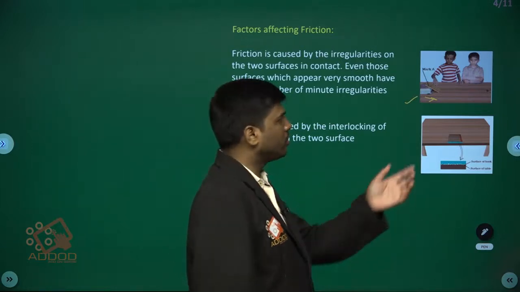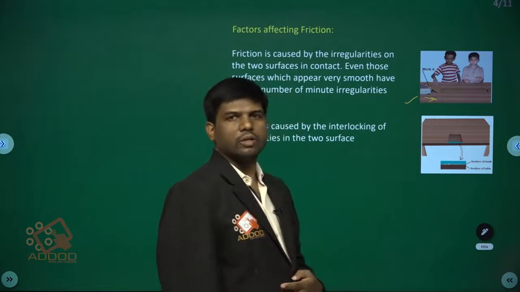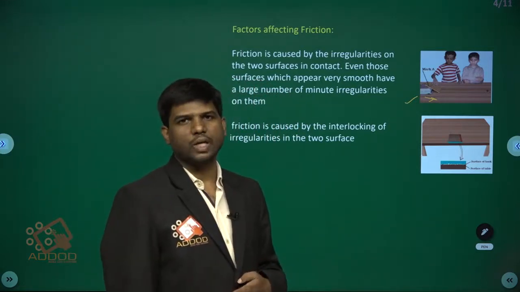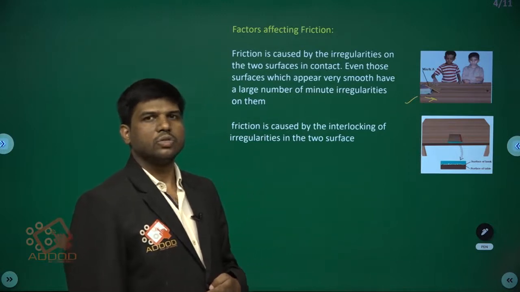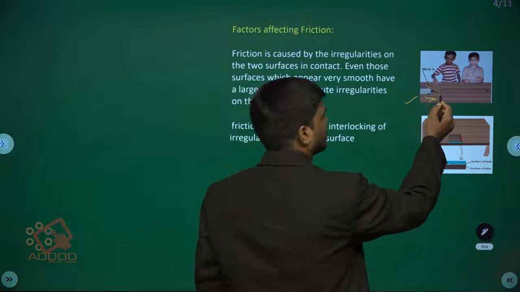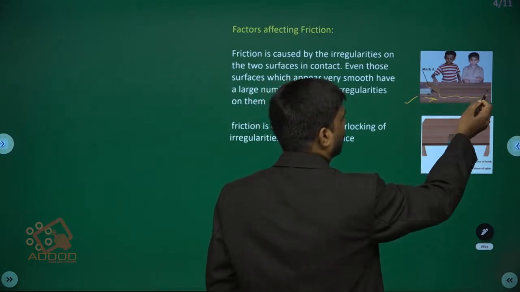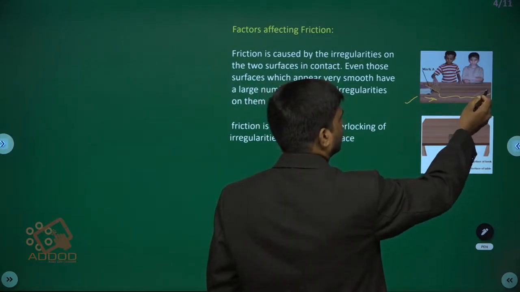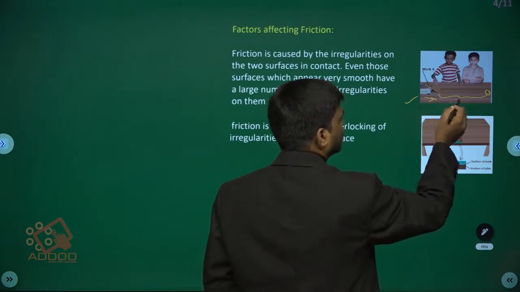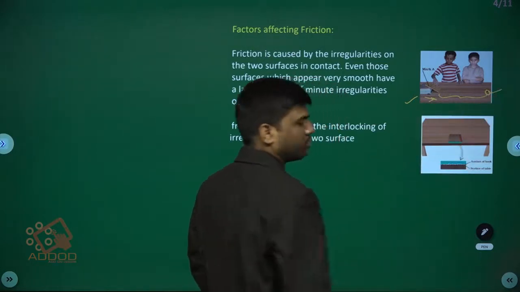If we do the same experiment, you will notice that the movement of the ball is not the same in all the cases. If you measure the distance the ball or any object moves, it depends on the smoothness.